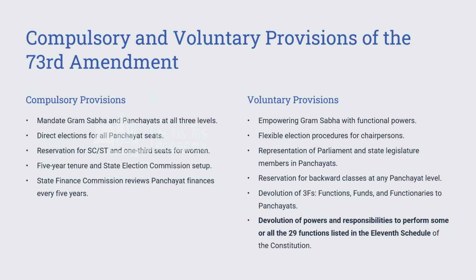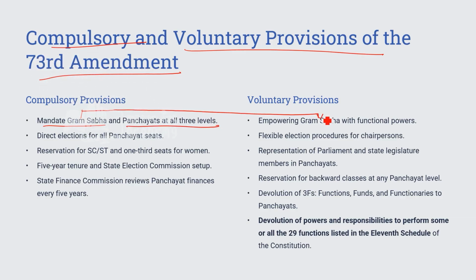In the previous part we have also seen that under 73rd Amendment Act there were certain provisions which were compulsory and voluntary. So I have made a separate slide for listing all these provisions. I said that Gram Sabha has to be made, Panchayats has to be made at all levels, but the functioning, the empowerment of Gram Sabha is a voluntary provision. Why? Because depending upon the regional situation, depending upon the regional conditions, they have to be made.